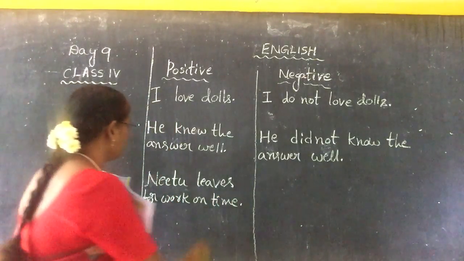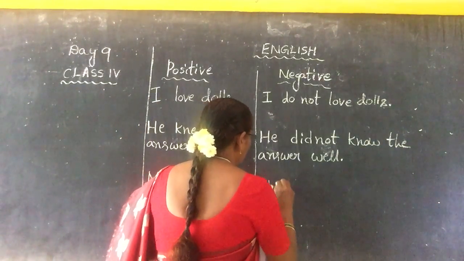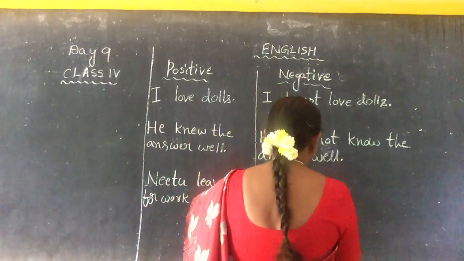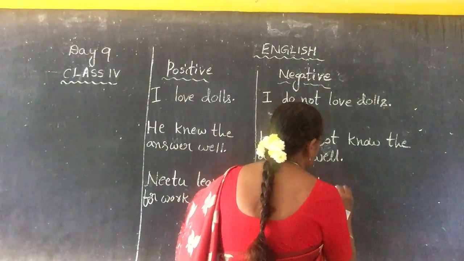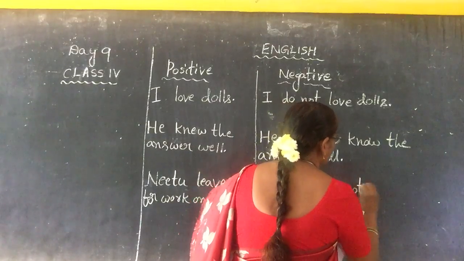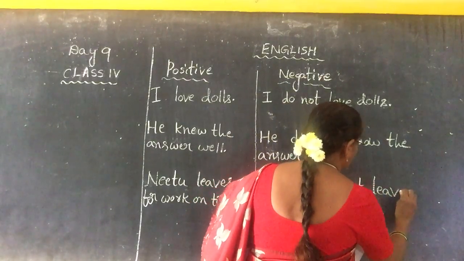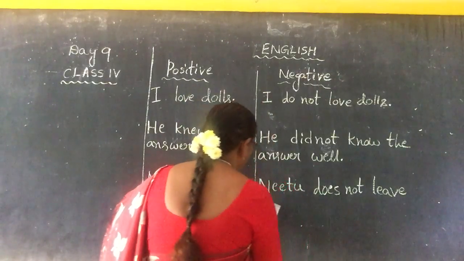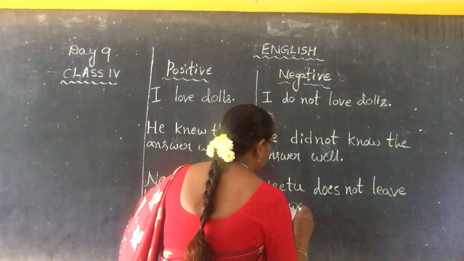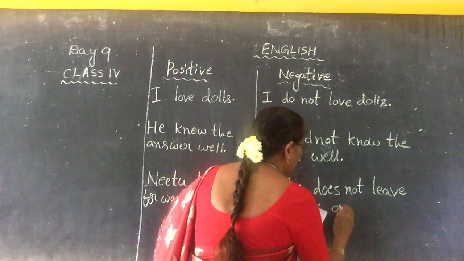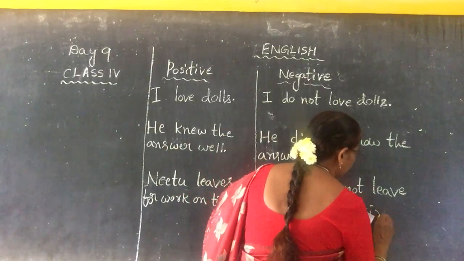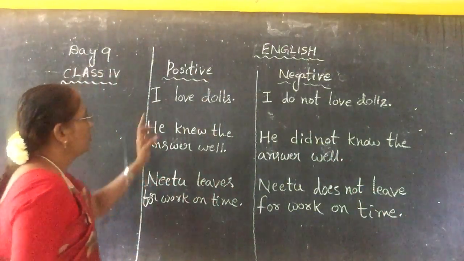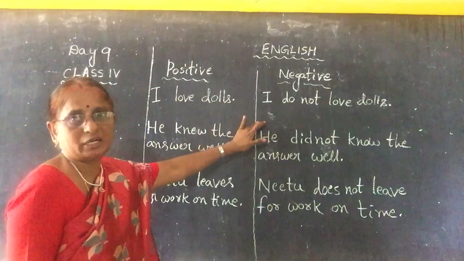What is the negative sentence? "Neetu does not leave for work on time." See, positive sentences, negative sentences.